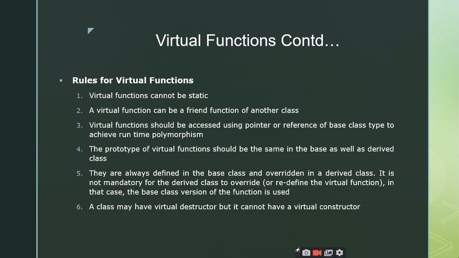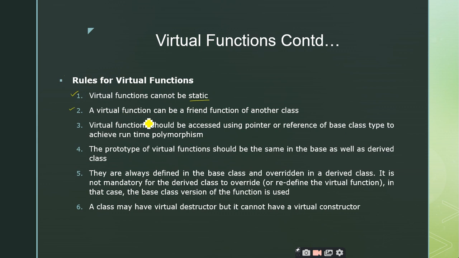So that is all about the virtual functions which we have discussed, and there are some rules for these virtual functions. The first rule is that a virtual function can never be declared as a static function. What do you mean by static? You might have studied the concept of static variables. When you declare a variable as static, the value of that variable is retained across function calls. That is the meaning of static, and virtual functions cannot be declared as static functions.